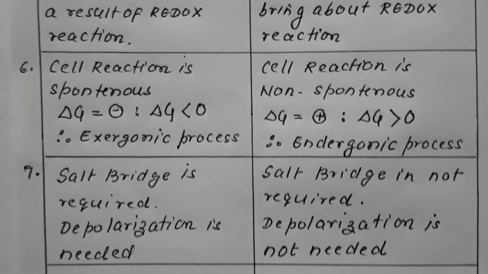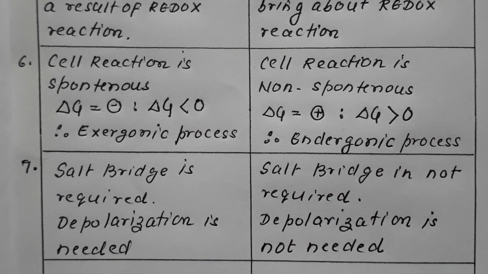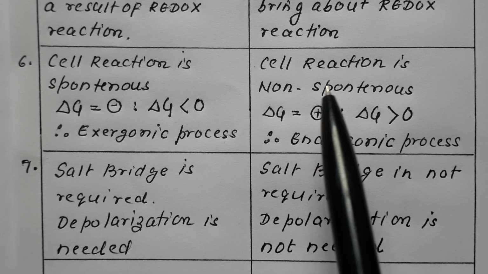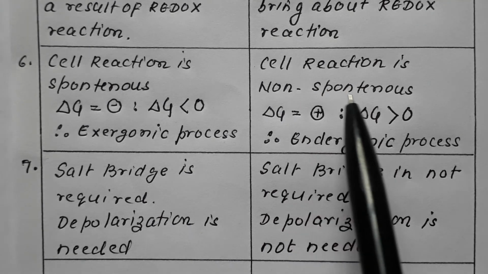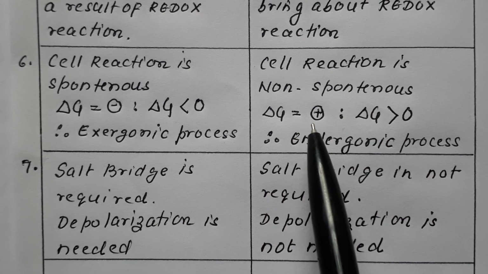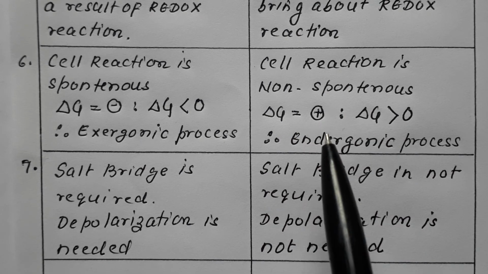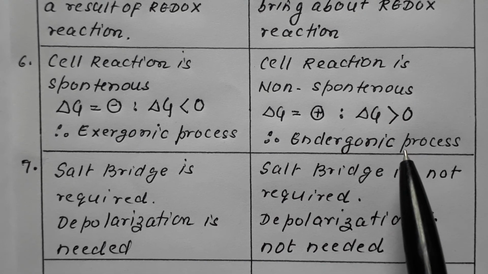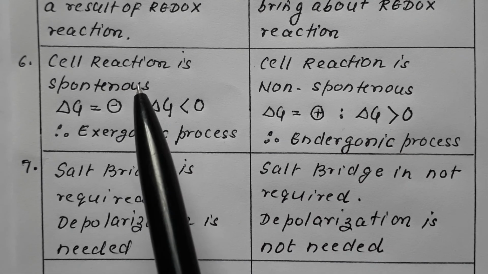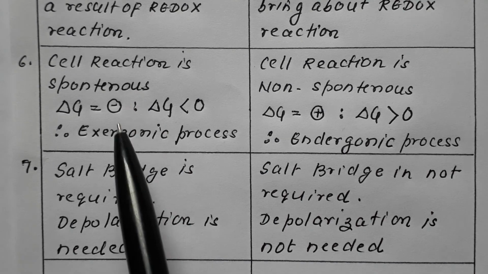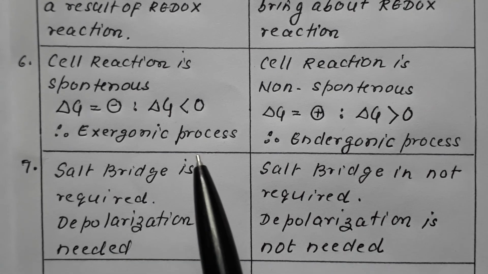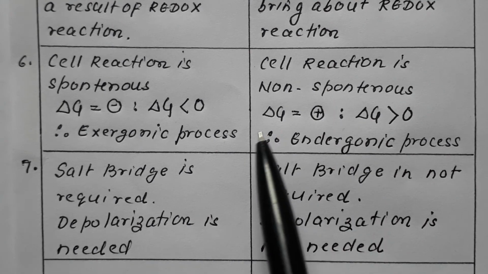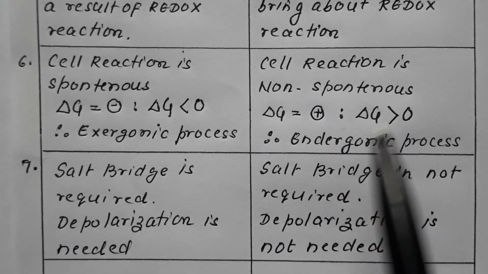Whereas cell reaction in case of electrolytic cell is non-spontaneous. Del G is a positive value, greater than 0, and therefore it is endergonic process. So voltaic cell is a spontaneous process, del G less than 0. Electrolytic cell is non-spontaneous, del G is a positive value, greater than 0.